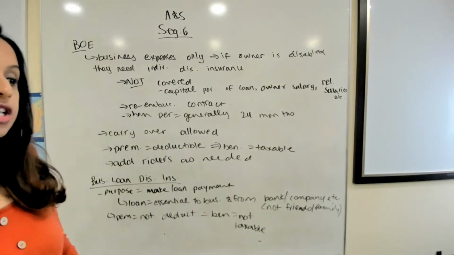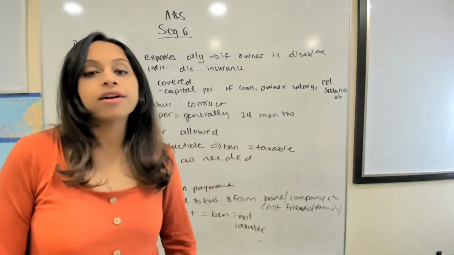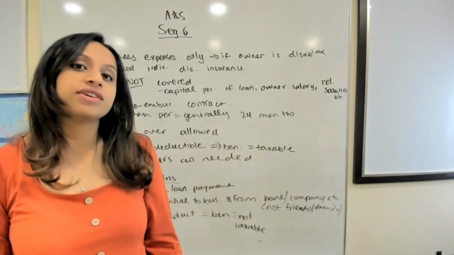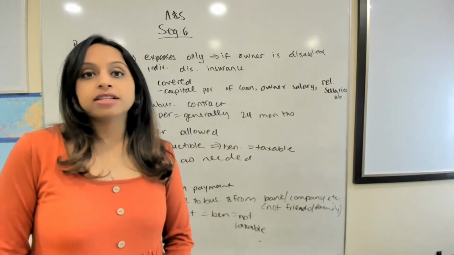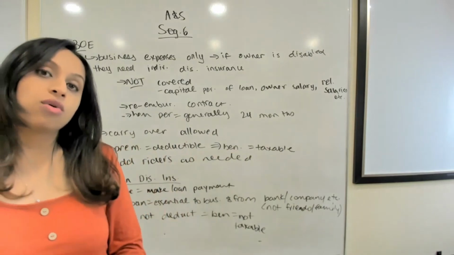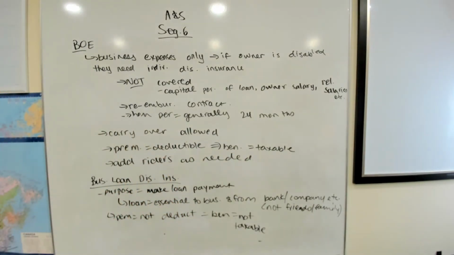You can add riders here as well. So this can be added to help. You can have a return of premium rider. So remember, we talked about riders in a previous segment. You can add those on to customize the business overhead expense insurance based on the individual's needs. So that's something that can definitely help. All right. So this is business overhead expense insurance.